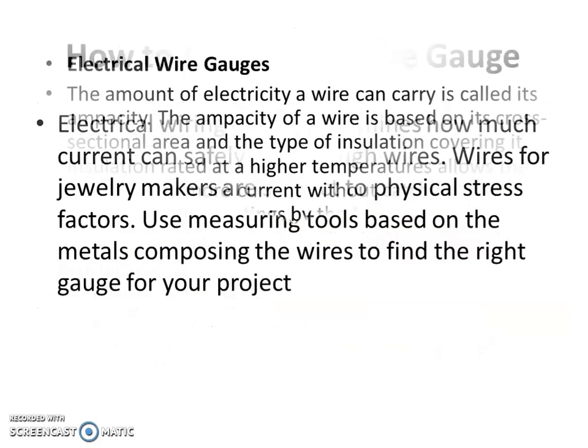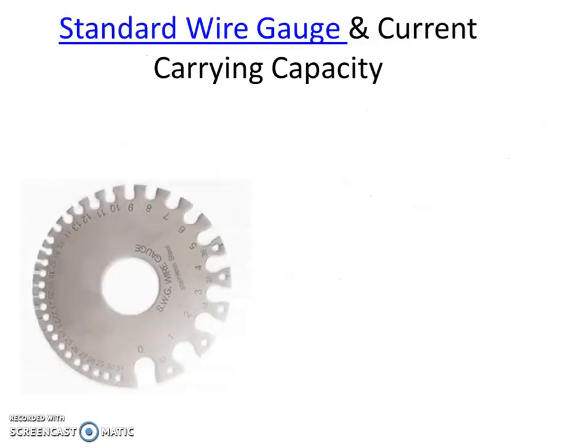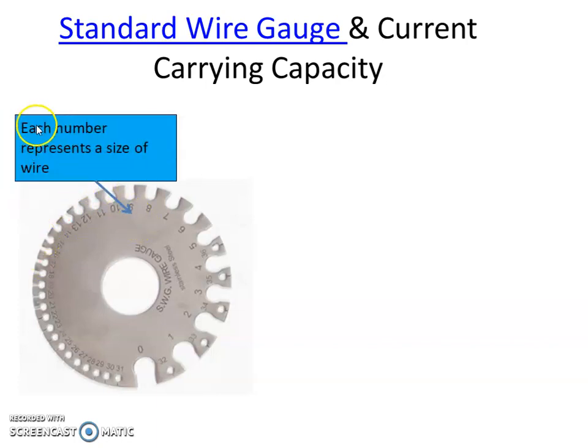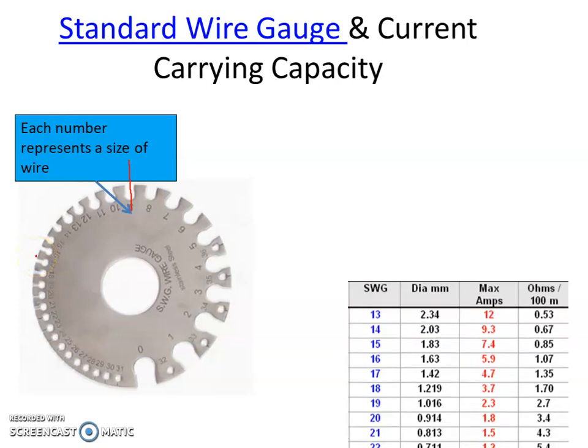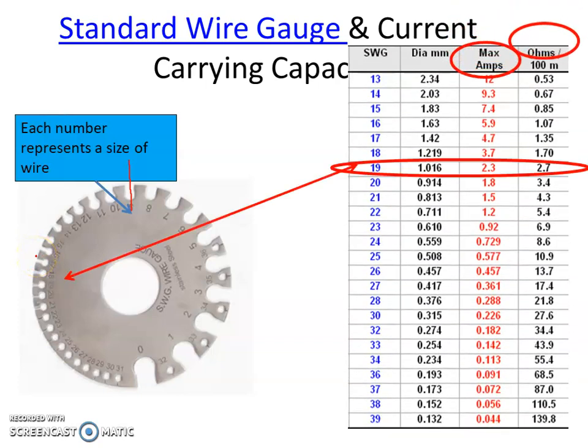Flexible wire. How to measure a wire gauge? This is the standard wire gauge tool. It is generally used to measure the size of the wire or the gauge of the wire. It is a slotted structure, right? Each number represents the size of the wire. This is one of the numbers, it represents the size of the wire or the gauge of the wire. Right? This is a general example.